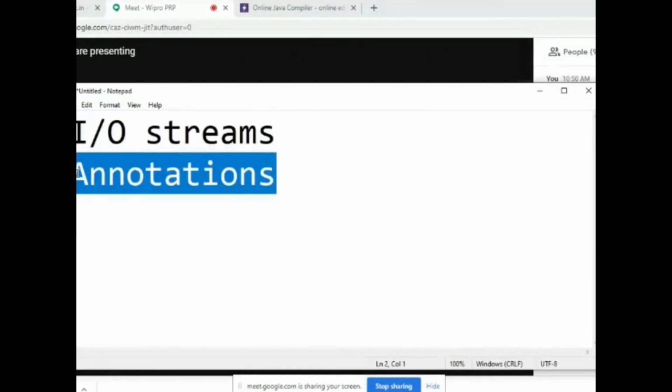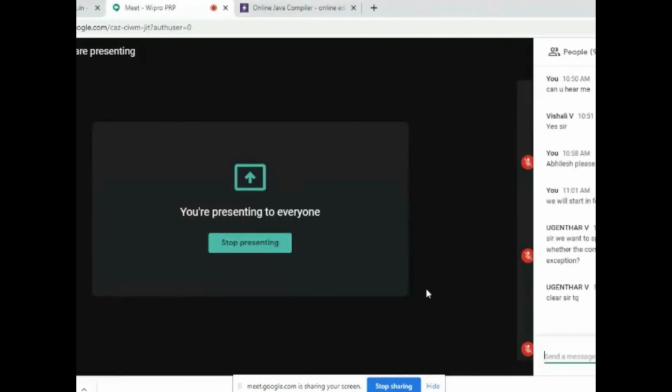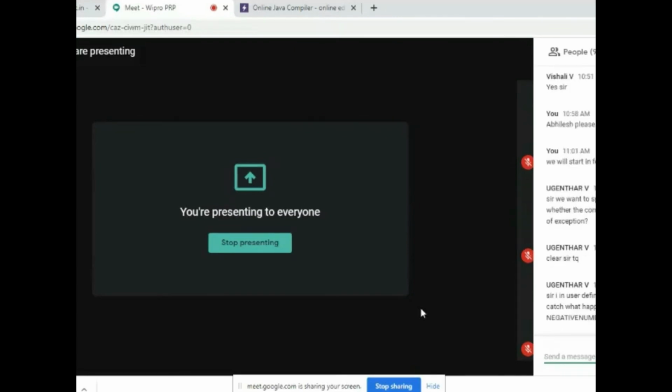Annotations is a concept which you cannot understand easily, so don't miss tomorrow's class. By tomorrow and the day after tomorrow, we'll wind up everything, and we'll see that we are in the safer zone, and we'll try to implement some of the things which will be needed for you.